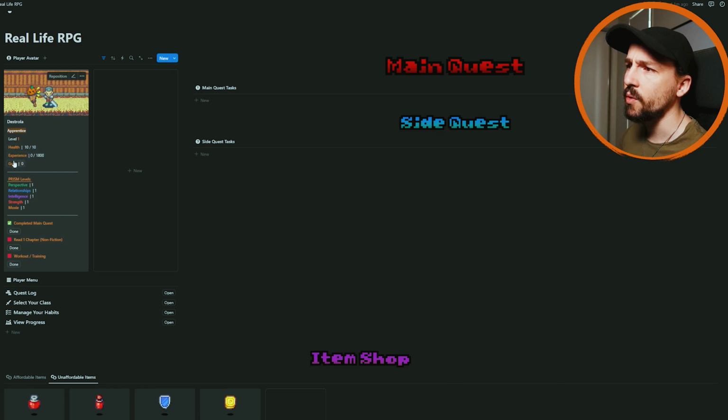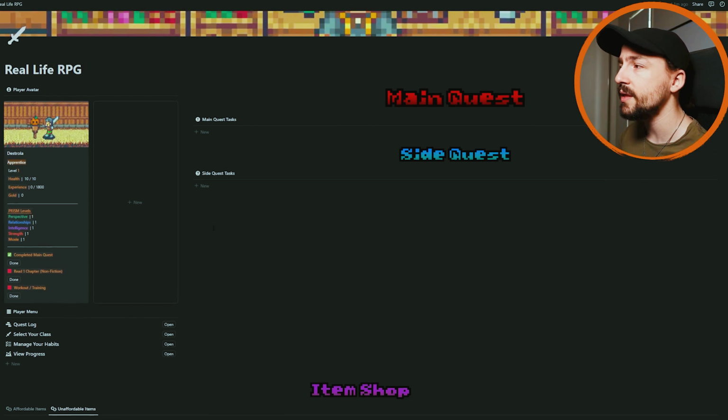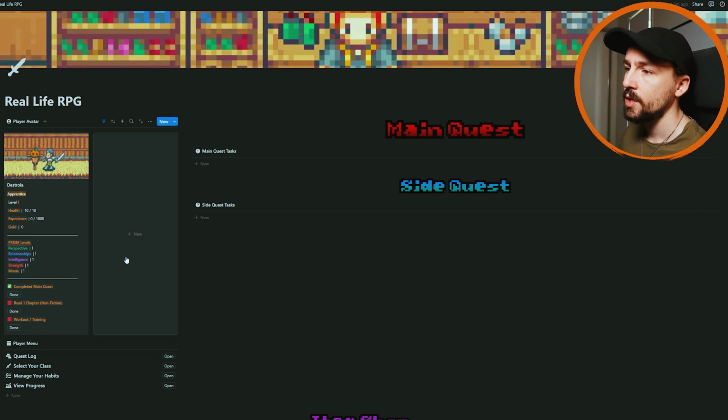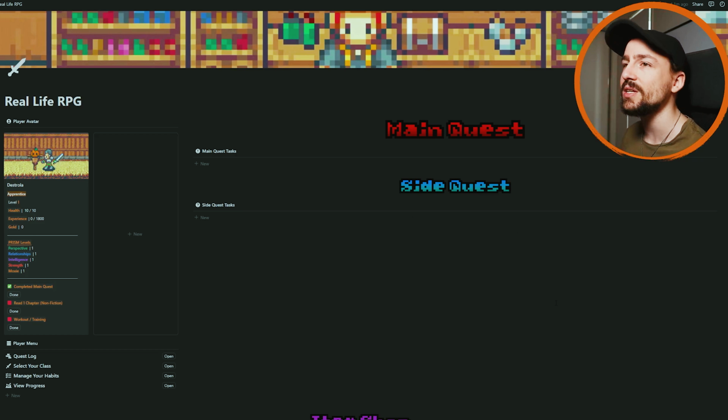The next aspect I wanted to bring up was the experience and the gold. Now these are directly tied to your quests. If we move over to this aspect over here, you'll see that I have 2 main types of quests. I have my main quest and my side quest. The main quest, I believe, is the really high leverage task that's moving you towards your main goal at this point in time. Again, in the tutorial, there is a process that helps you outline what your main quest is.